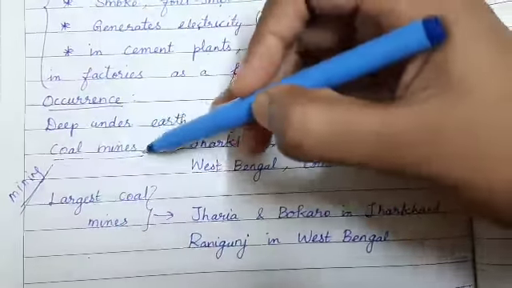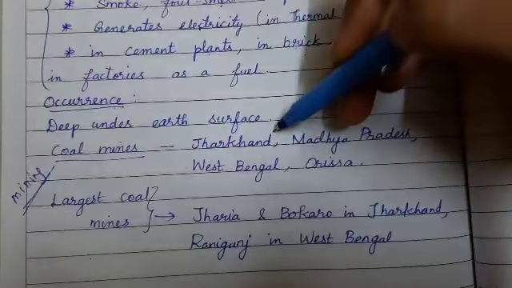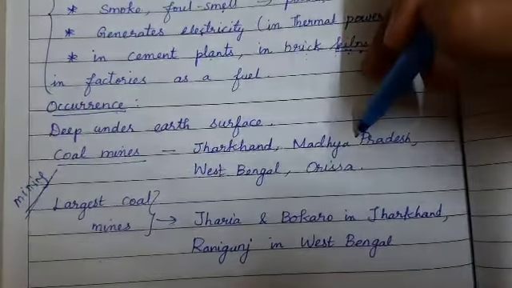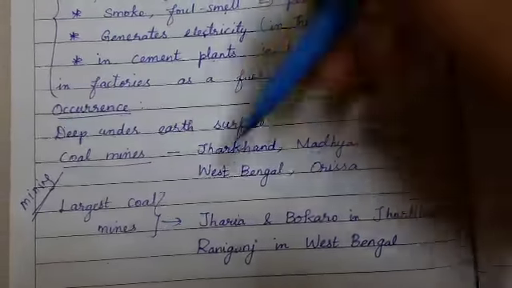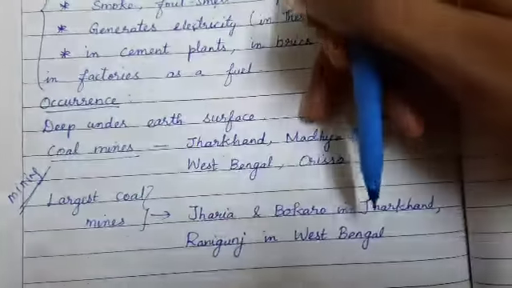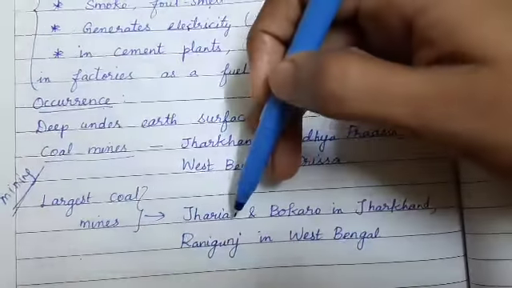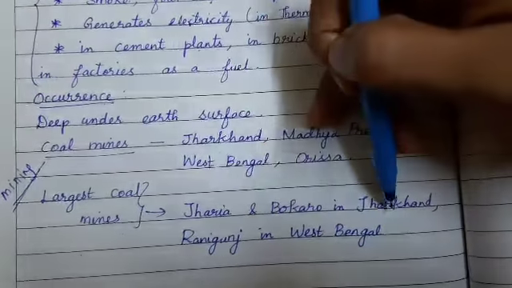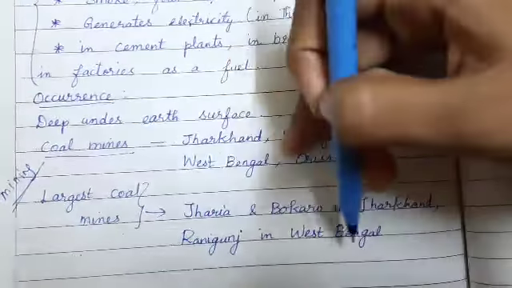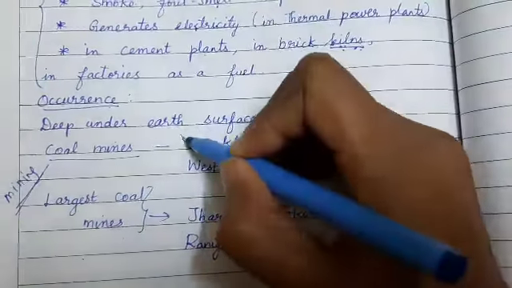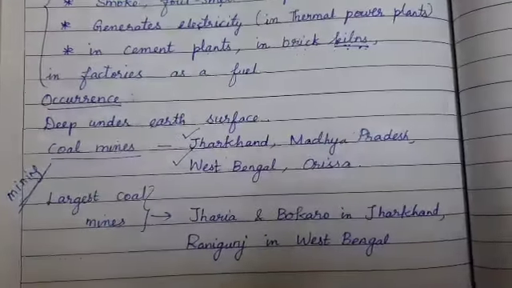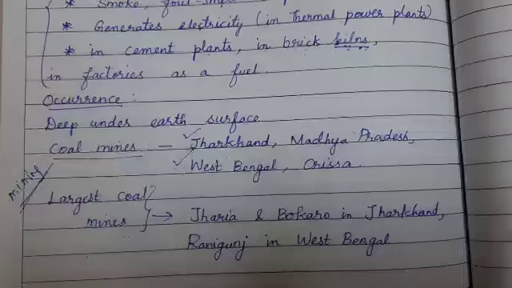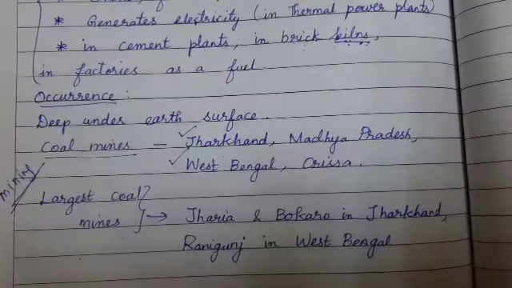We have coal mines in our country, India, in Jharkhand, Madhya Pradesh, West Bengal and Orissa. The largest coal mines in our country are in the places Jharia and Bokaro in Jharkhand and Raniganj in West Bengal. So Jharkhand and West Bengal are well known for coal mines. This is where we obtain coal from in our country.